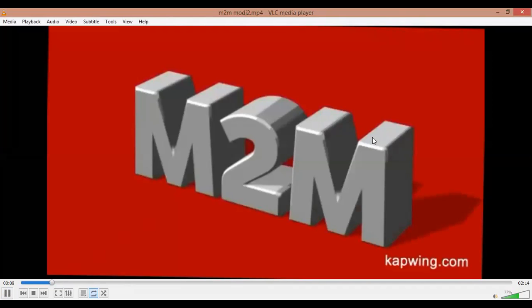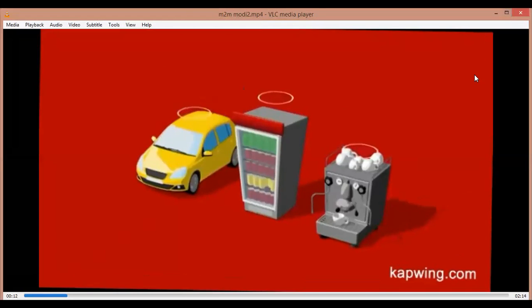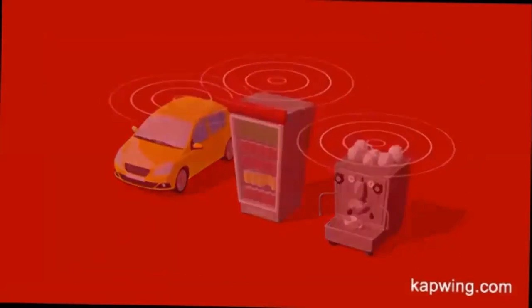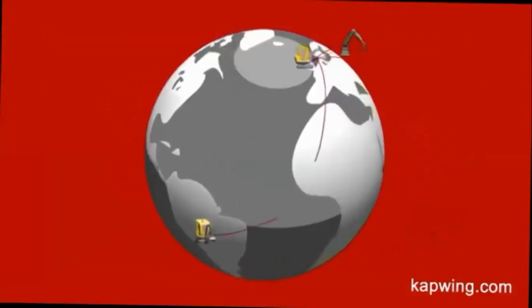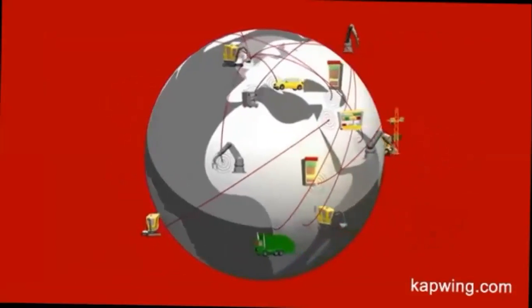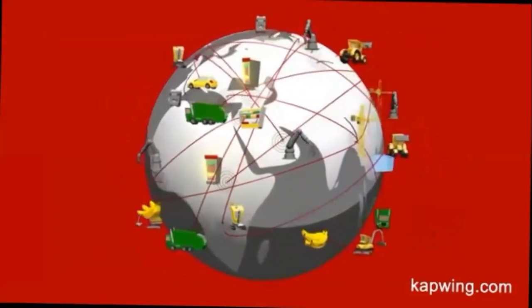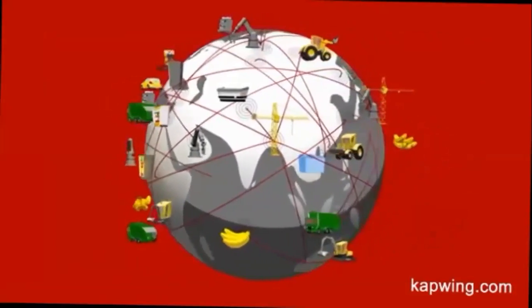Allows physical objects or machines to connect to the Internet. This means they can communicate and share information over the Vodafone network without the need for human intervention. But how can M2M benefit our lives and businesses?